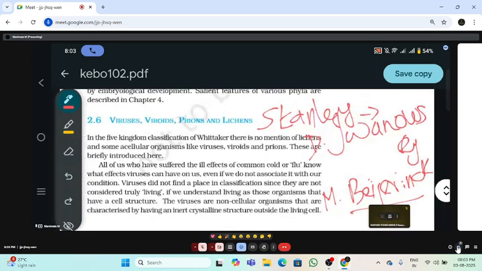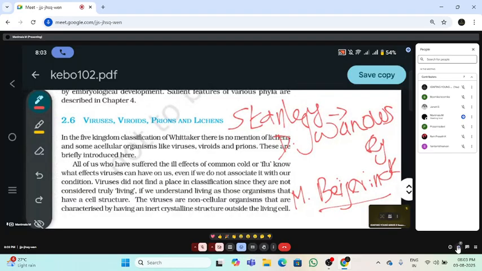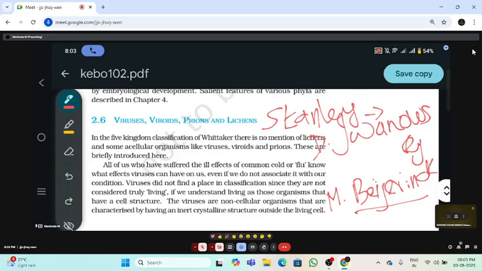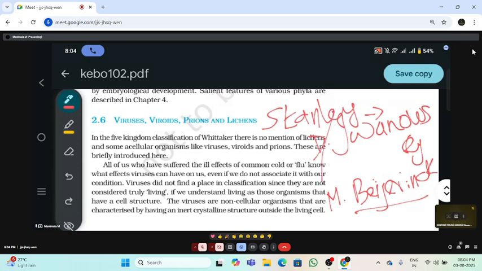Before that, we'll discuss what are the important discoveries. The study of virus is called virology. In the Latin word, virus means venom or poison. The virus is made up of nucleoproteins, and they have both living and non-living characteristics. So they are intracellular parasites. And the next thing, important discoveries in virus.